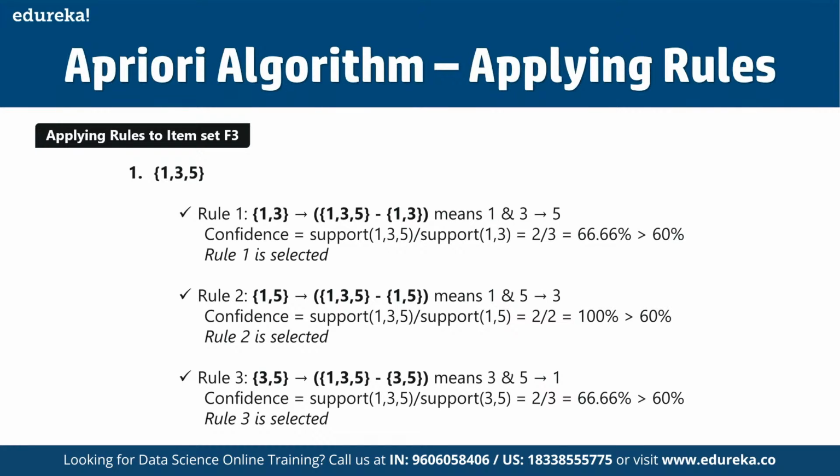And in the same way, in rule 3, we have 35 implies 1, that is 135 minus 35. That means if someone is purchasing 3 and 5, then they have a high possibility of going for 1 as well. Here the confidence is support of 135 divided by support of 35, which we get as 66.66%. And rule 3 is going to be selected here, as you can see.